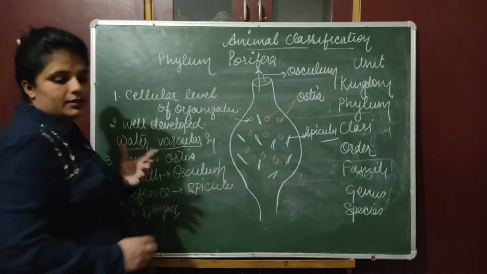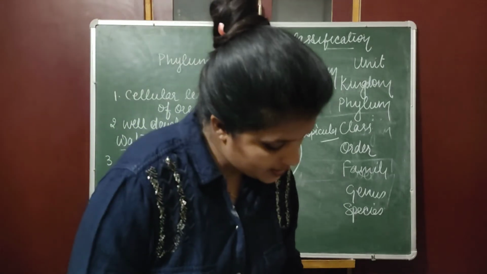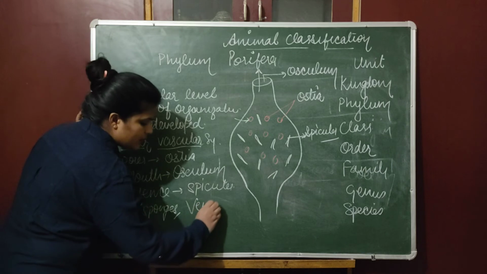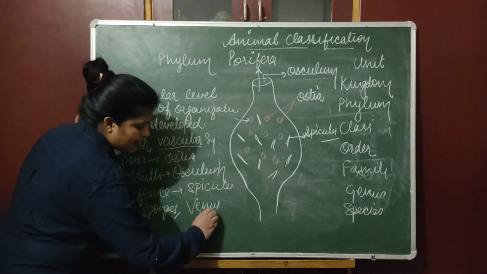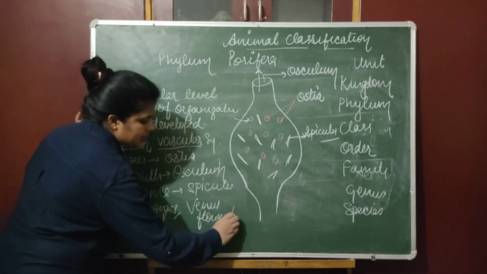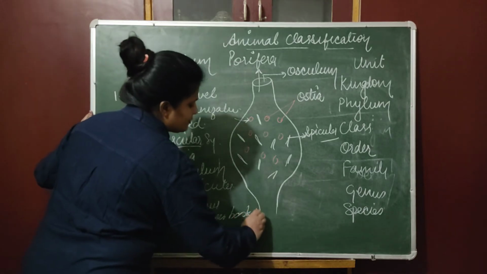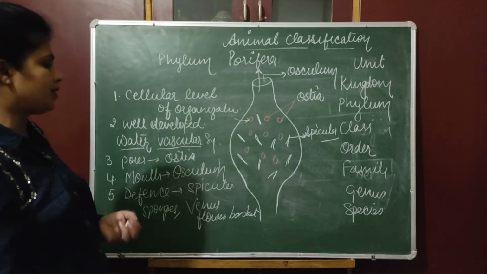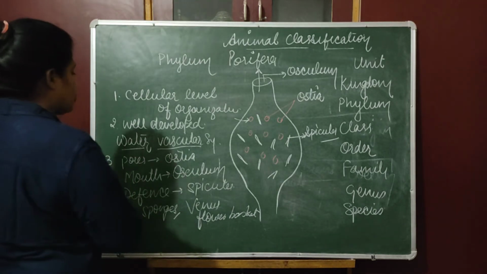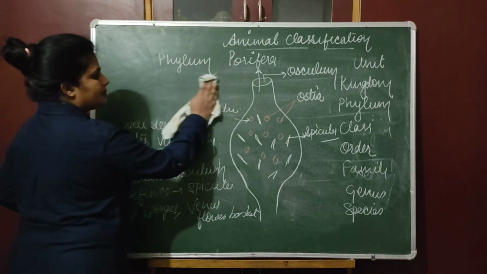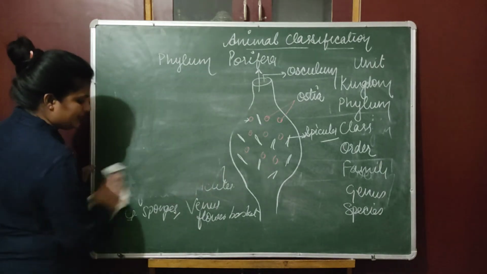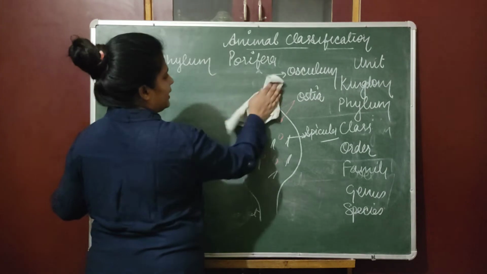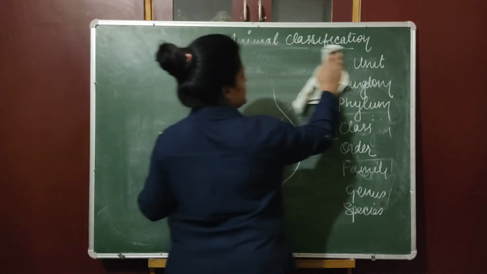Sponges हैं. इसके अलावा है Spongilla, Venus flower basket. Venus flower basket is also an example of this phylum. इसी phylum का part है. I will share one of the PDFs where I will show you some features of these animals, but right now you need to understand how to draw the diagram. That's why I am discussing here.